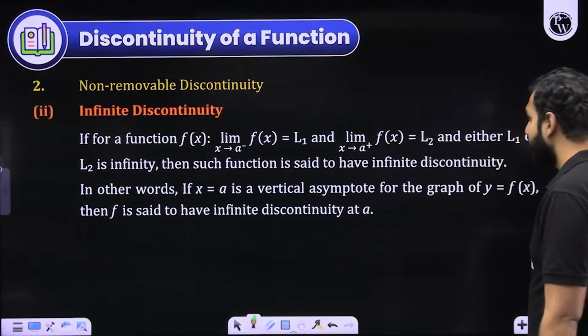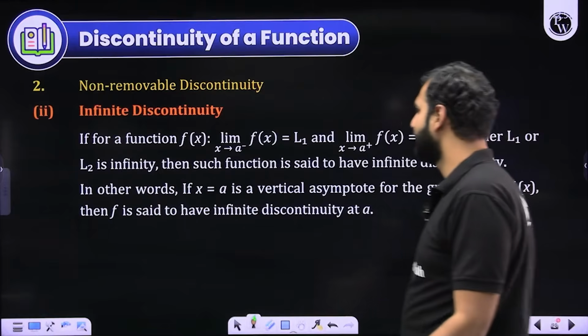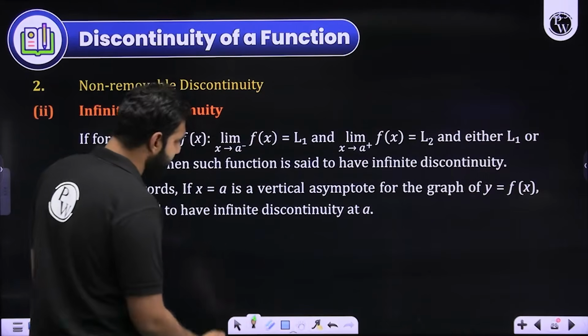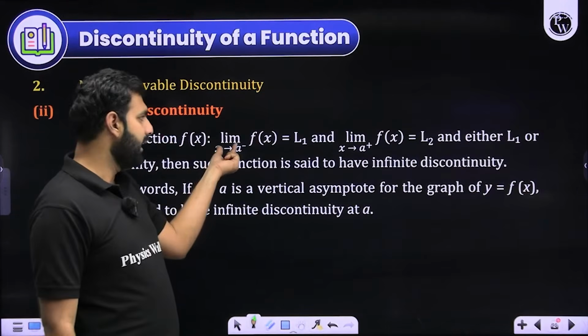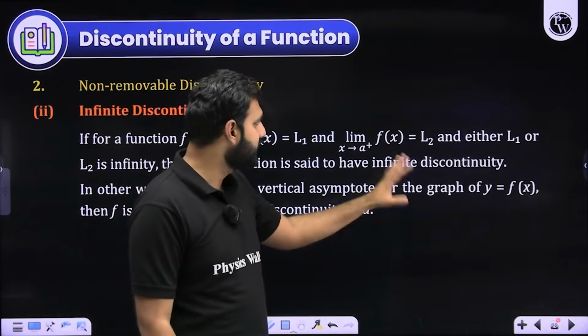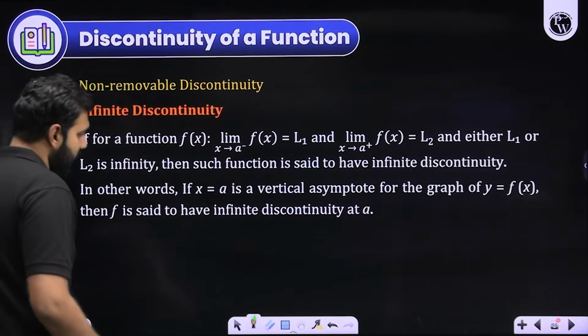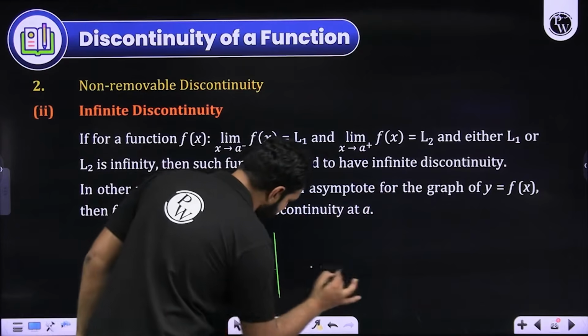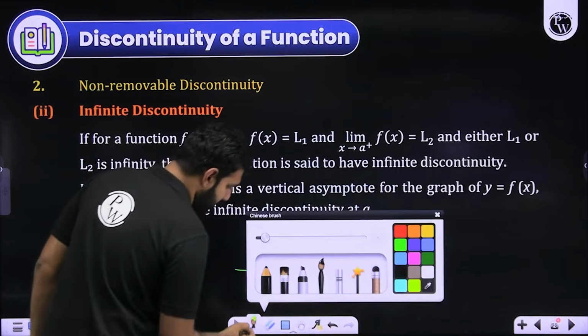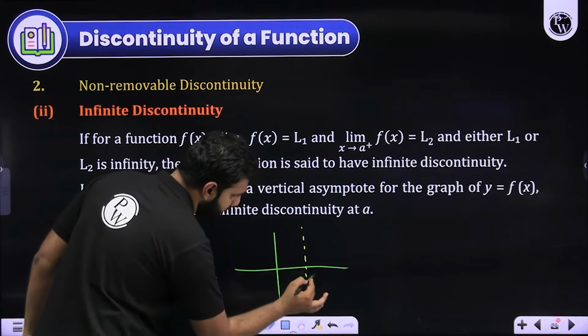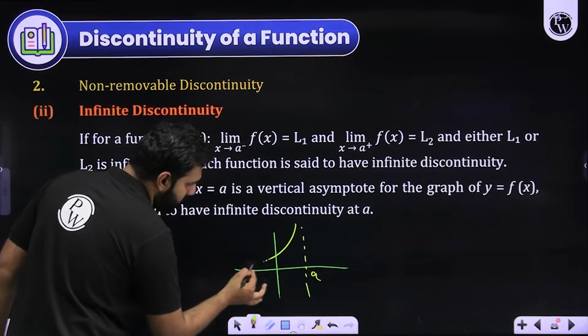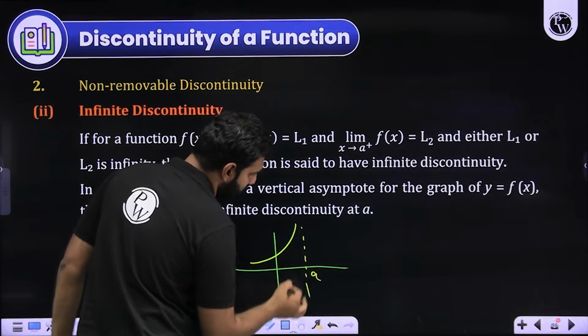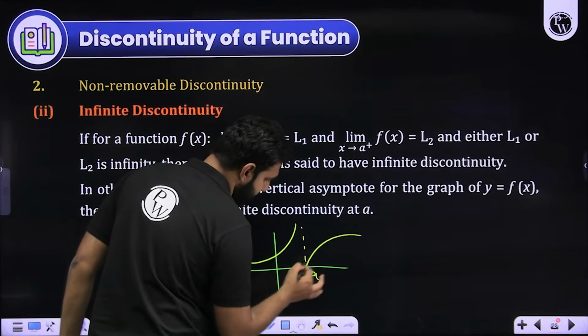In infinite discontinuity, there is a very standard case. Let's say that when x approaches A minus it is approaching L1, and when x approaches A plus it is approaching L2, and either L1 or L2 is infinity. What do I mean by that? Let me draw a function here. Let's say this is a point A. The graph of the function goes like this, and then from here it goes like this.